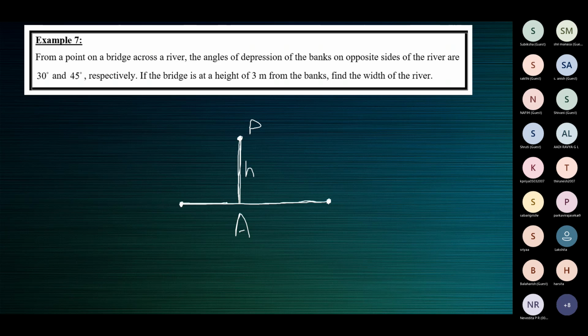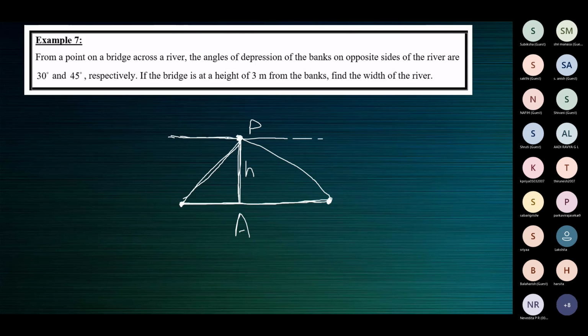This is the width of the river. This is the point on one bank. This is the point on the other bank. So the observer who's standing on the bridge across the river looks down. Which would be the horizontal line? This one is the horizontal line. From this point, he's looking down at this point, and he's looking down at this point. This is the line of sight.